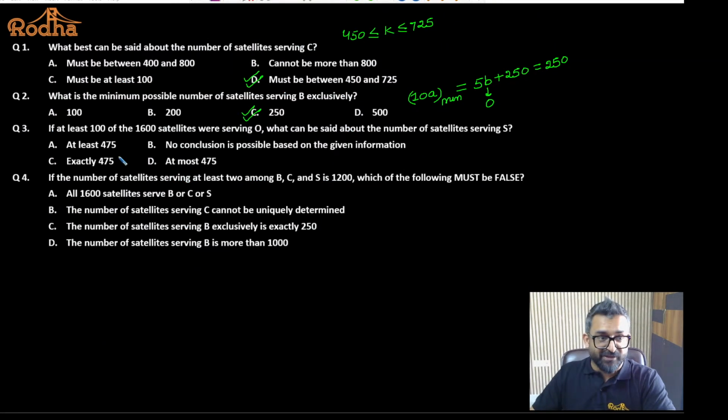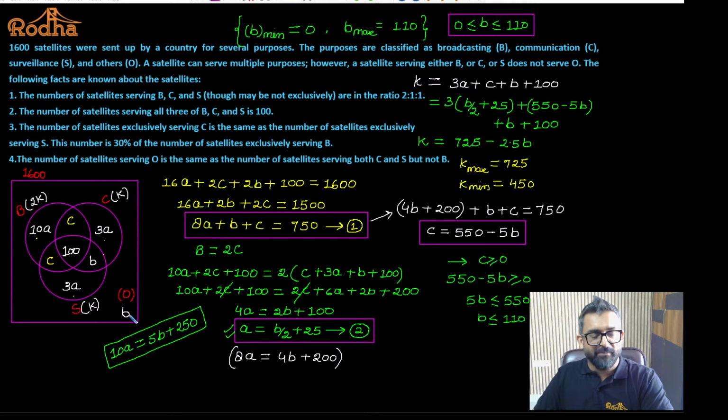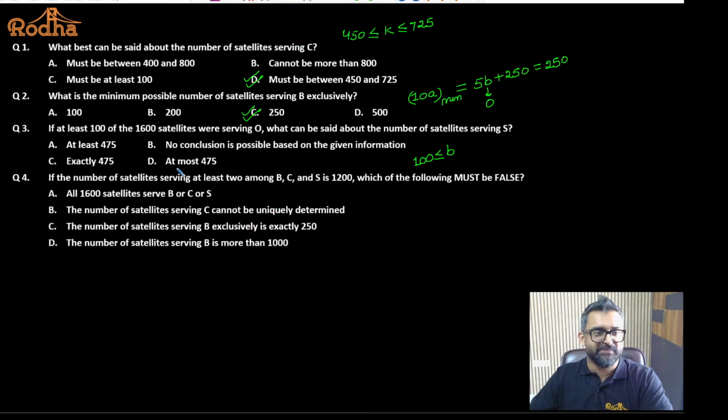But specifically for this question, they have mentioned the value of B is definitely more than or equal to 100. At least 100 of the satellites were serving O. That means B can be 100 or more. It cannot be less than 100, specifically for this particular question. And we know the upper limit of B, which is 110.